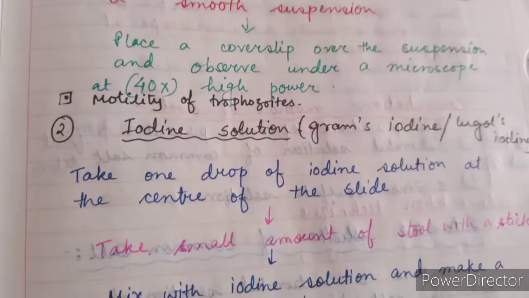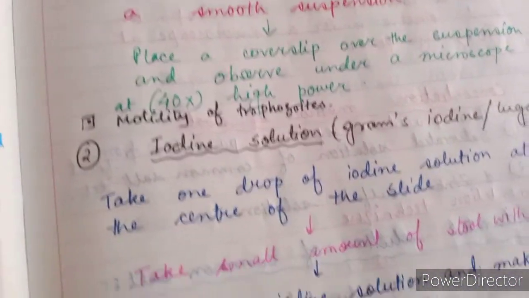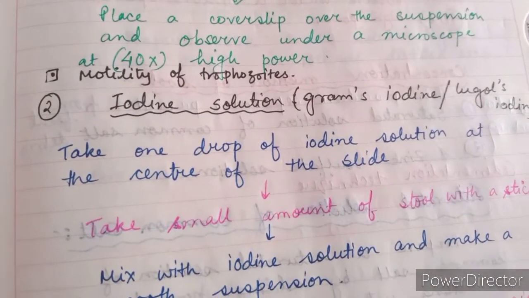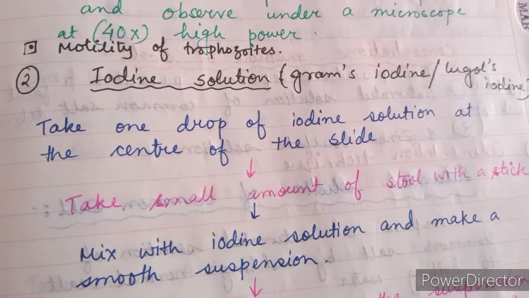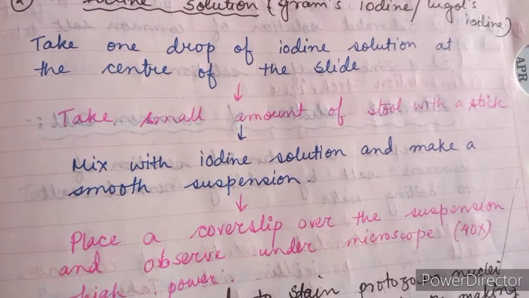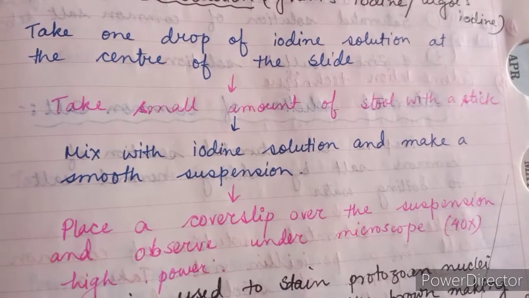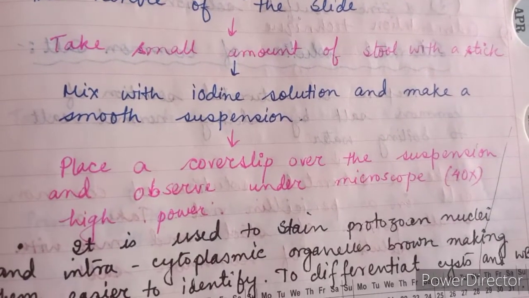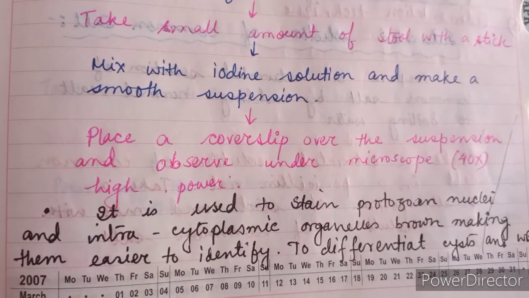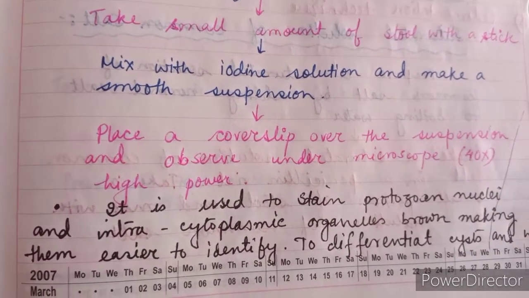Next is iodine solution. For this purpose Gram's iodine or Lugol's iodine solution is used. Take 1 drop of iodine solution at the center of the slide. Take a very small amount of stool with a stick. Mix with iodine solution and make a smooth suspension. Place a cover slip over the suspension and observe under a 40x high power microscope.